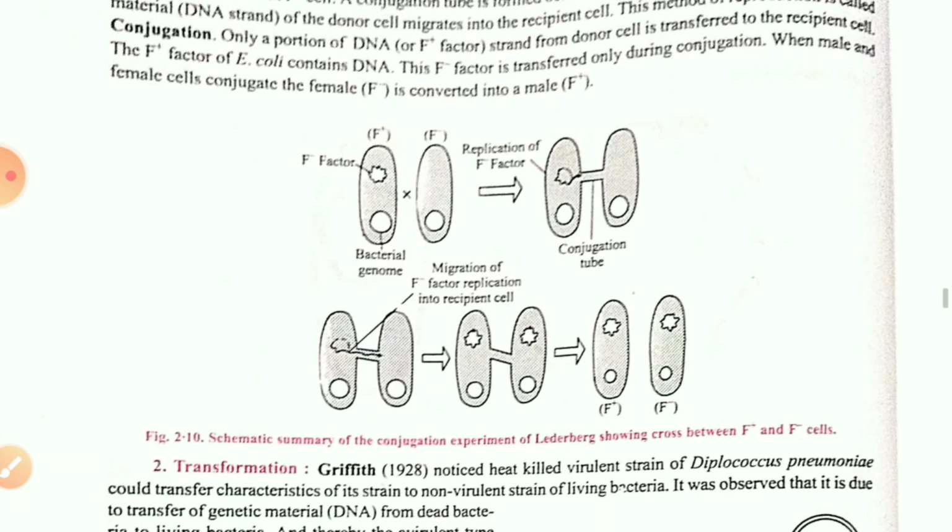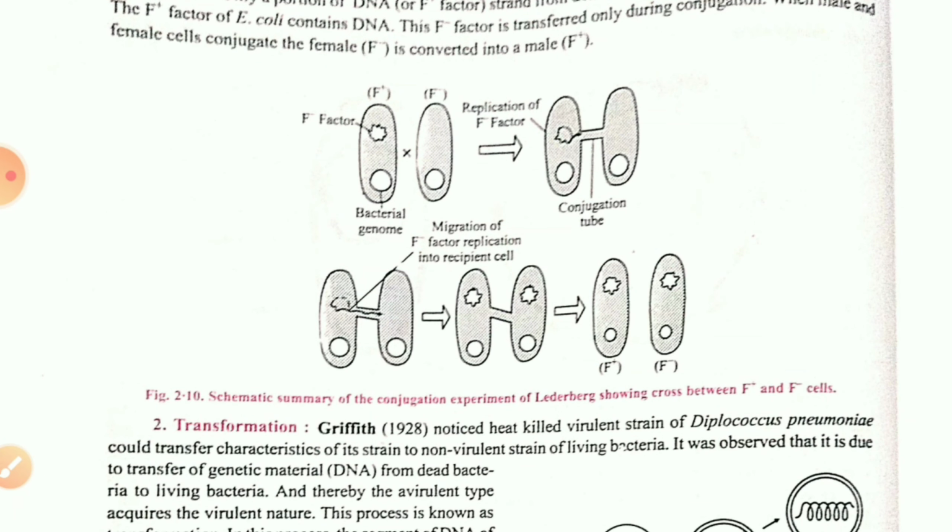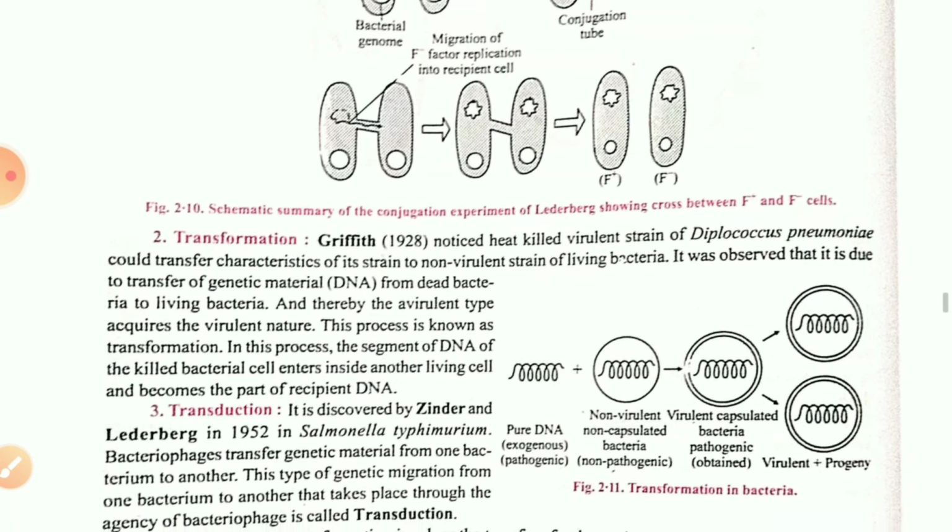As you can see in the figure, two bacterial cells are there. In this particular figure, the second part shows one positive strain and another negative strain. One tube-like structure is going to form, and that tube-like structure is responsible for the sharing of genetic material from one parent to another, and a time will come that they will develop into new offspring.